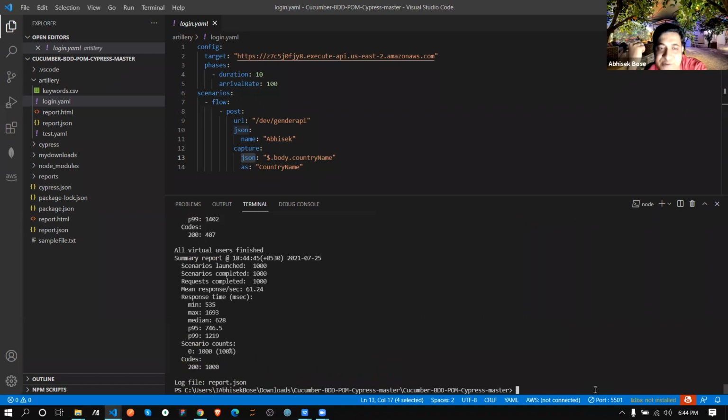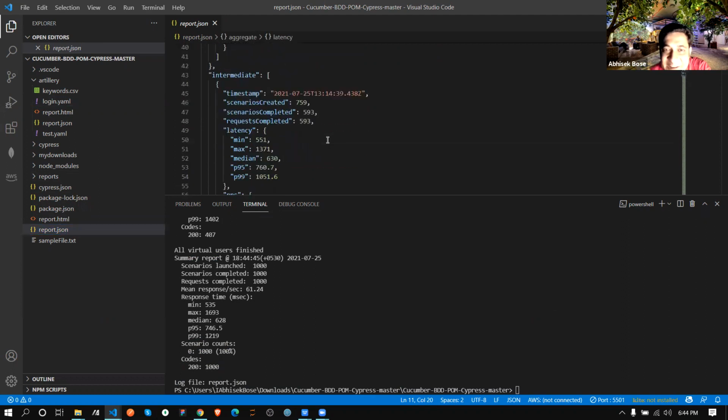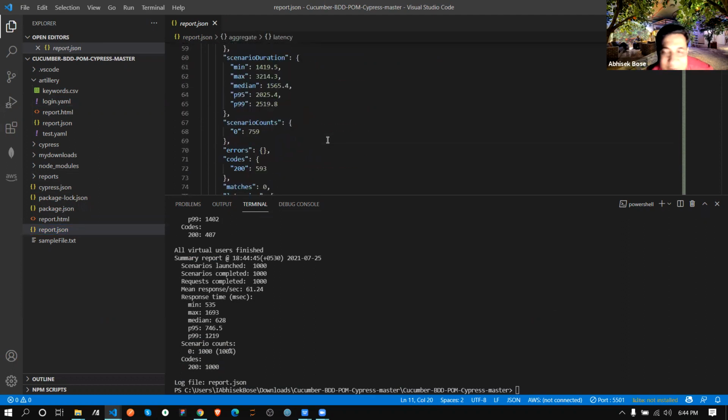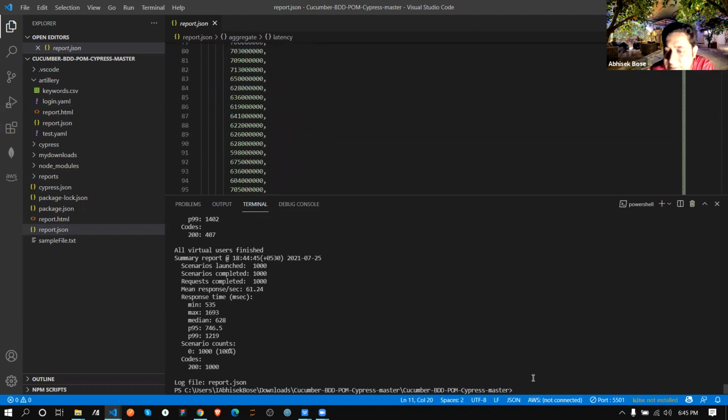It's saying CPU usage is very high. That's okay, no issue, because I'm hitting very high. So see, my JSON report is generated over here, but you don't know what those things are, correct? That's why you need to convert it to HTML.